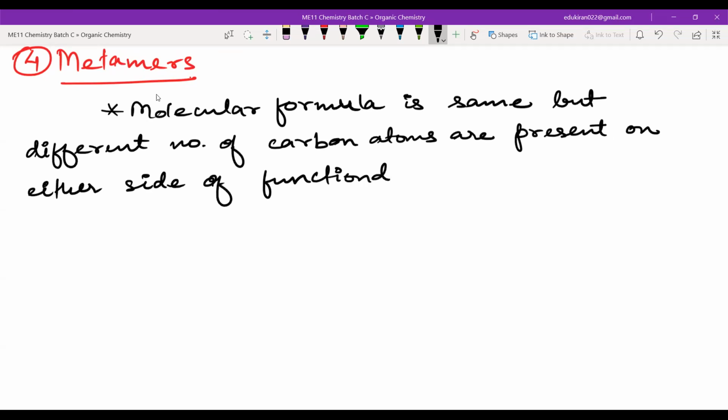Again, functional group here means anything other than carbon and hydrogens.